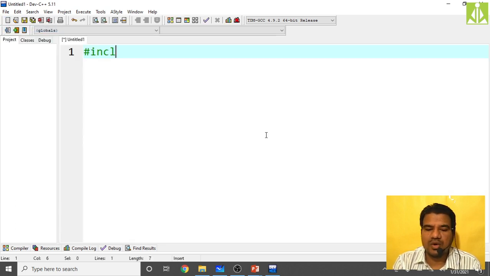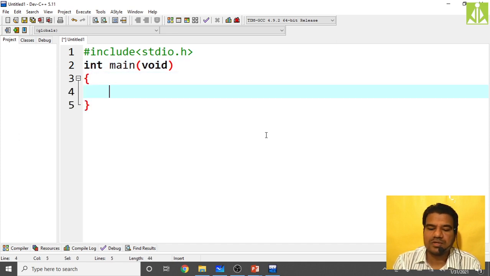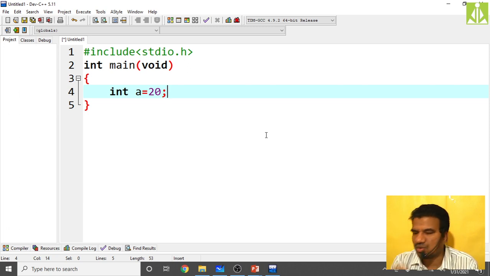Okay, let me write the code for this one. This is my structure of a C program. Over here, if you are declaring a simple variable, you can store only one value into it. There is no flexibility to store more than one value.